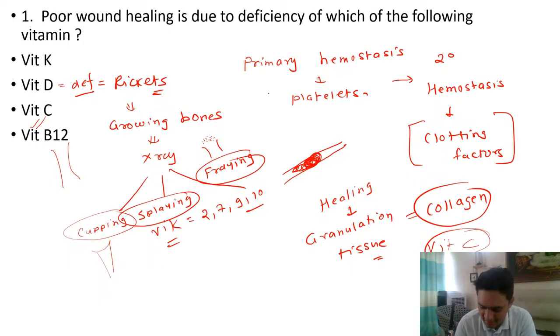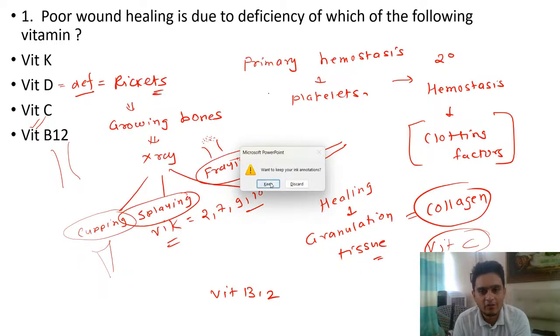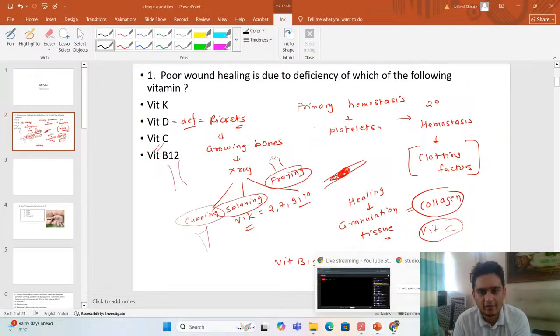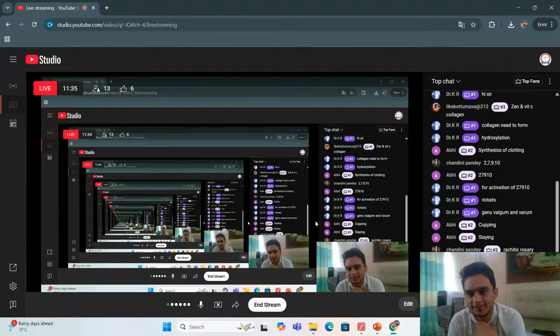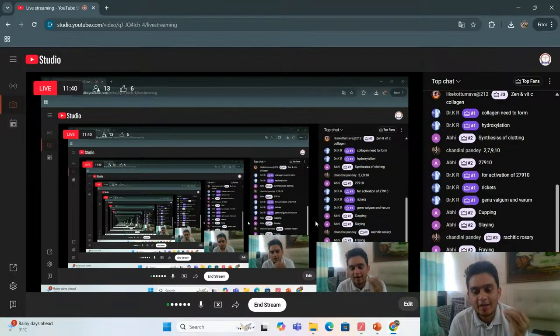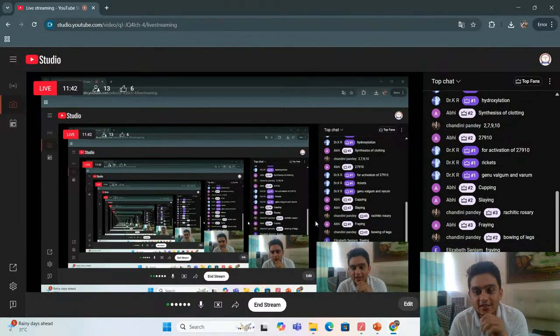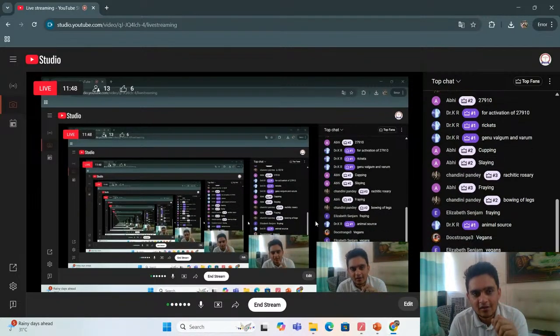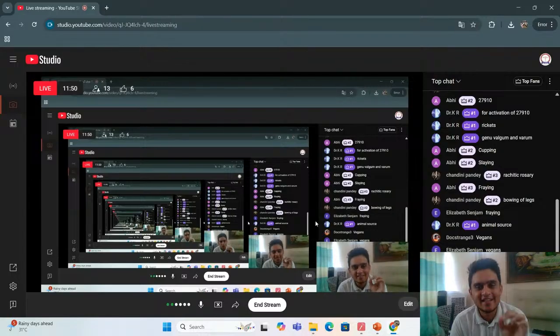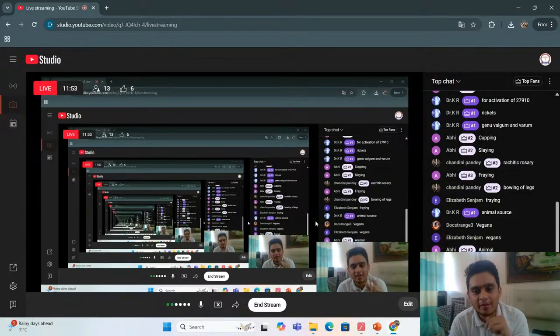Okay. And lastly, vitamin B12. First, you guys tell me what is the source of vitamin B12. Which population is prone to have vitamin B12 deficiency? Vitamin B12, yes, very good. So it's an animal source. You don't get vitamin B12 from any veggies. So those who are strictly vegan, they are at risk of vitamin B12 deficiency.